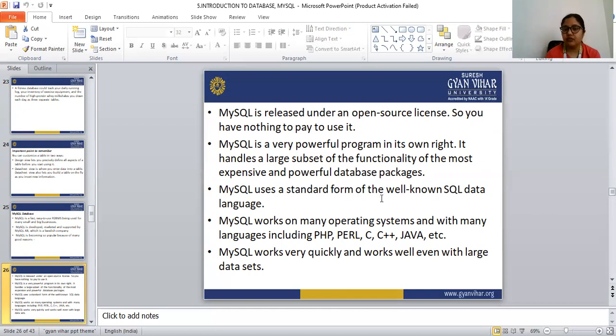MySQL uses a standard form of the well-known SQL data language, and MySQL works on many operating systems and with many languages, including PHP, Perl, C, C++, Java, etc. MySQL also works very quickly and works well even with large data sets.